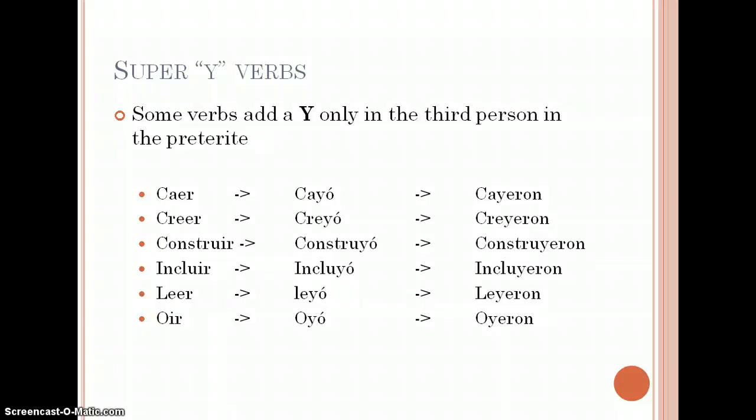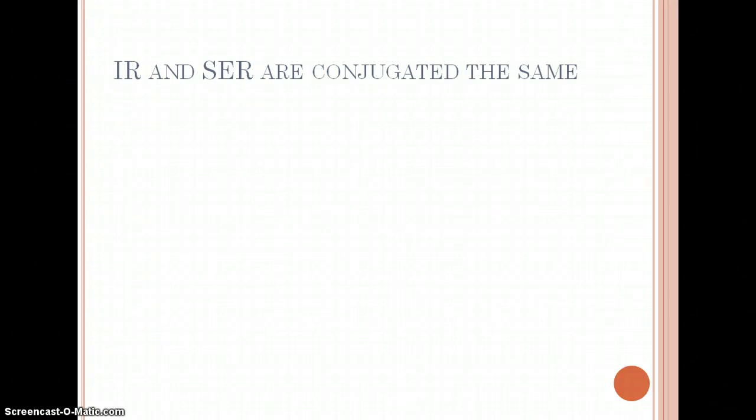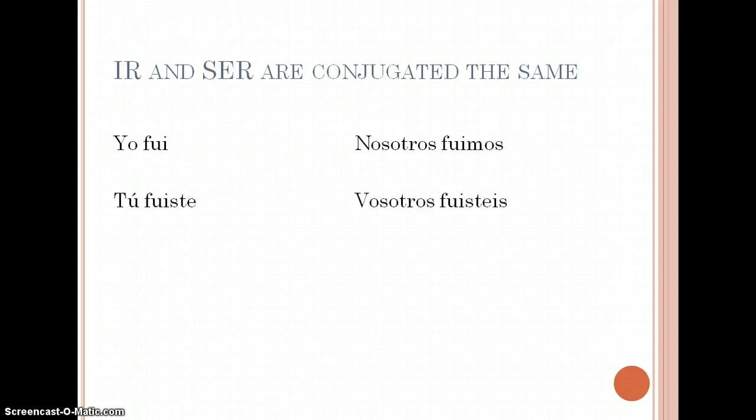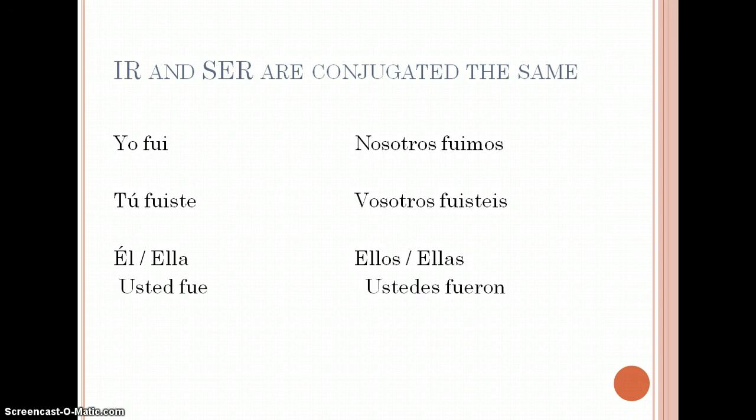And again, make sure you're writing down the meanings, and if you do have questions, be sure that you are putting the questions in the Google Docs at the end of this podcast. Finally, moving on, we're looking at ir and ser. Remember that even though they mean two different things, in the preterite, they are both conjugated the same. So they are both: yo fui, tú fuiste, él, ella, usted fue, nosotros fuimos, vosotros fuisteis, ellos, ellas, ustedes fueron.